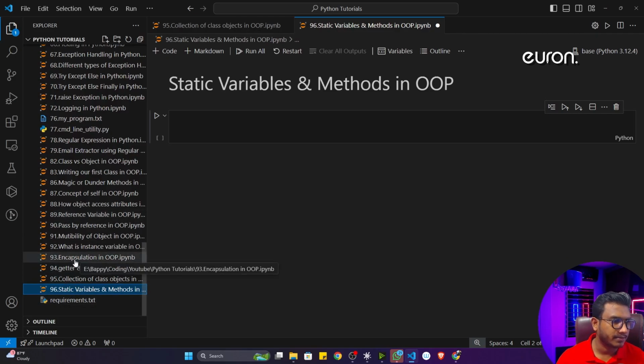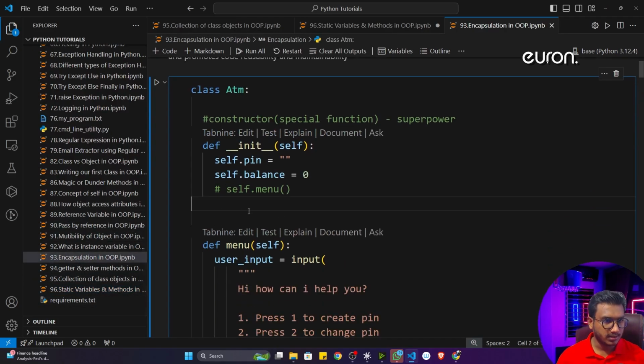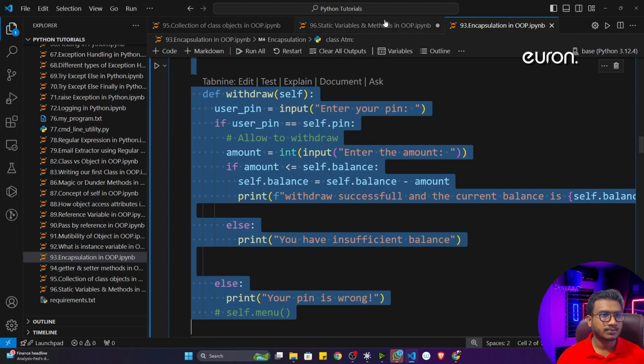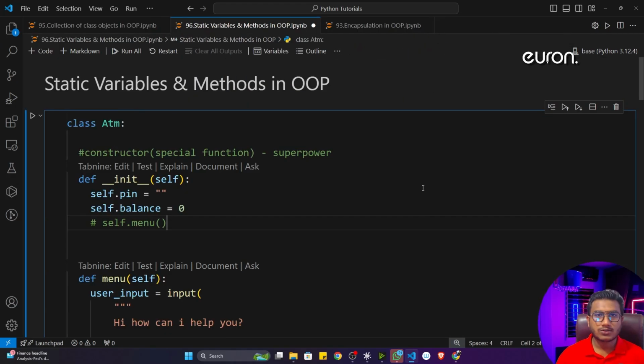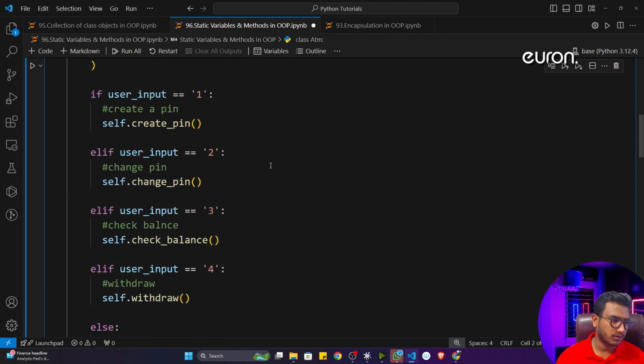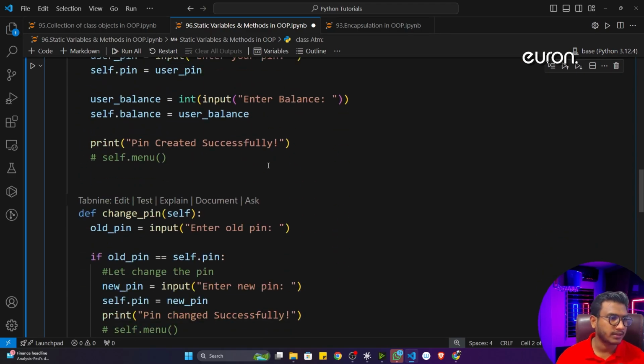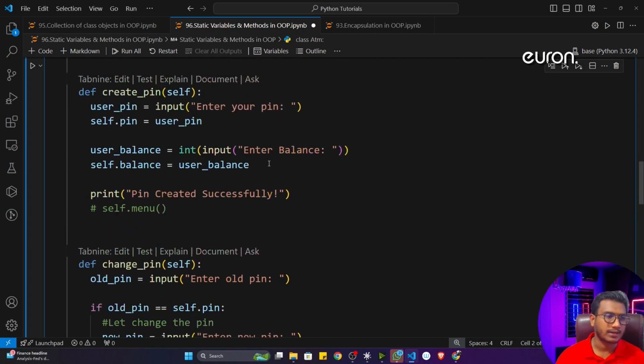So let me copy that particular class. This is the class I'll just try to copy, and let me paste it here. I think you remember we created this ATM class and I was able to perform different operations like create pin, change pin, and so on, right?